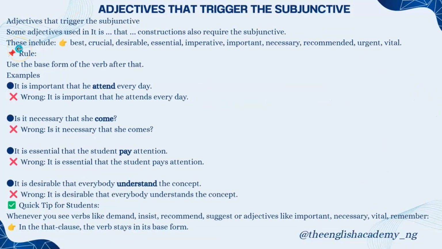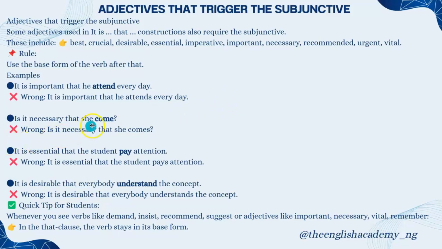There are adjectives that trigger the subjunctive also. The adjectives include best, crucial, desirable, essential, imperative, important, necessary, recommended, urgent, vital. So you must use the base form. For example, it is important that he attend every day. Not it is important that he attends every day.